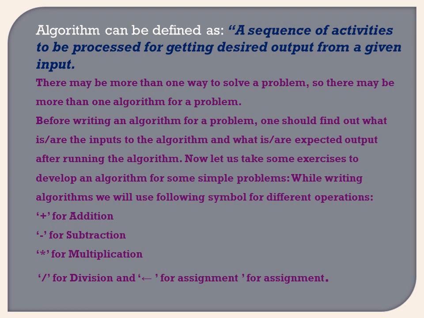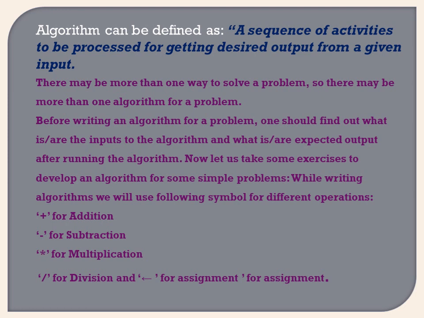Before writing an algorithm for a problem, one should find out what the inputs to the algorithm are and what the expected outputs are. So what output the user wants, accordingly what input should be provided, that we have to find out. For addition of two numbers, either we are going to add integer numbers or we are going to add float numbers.